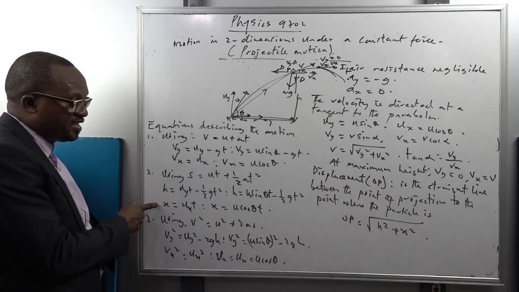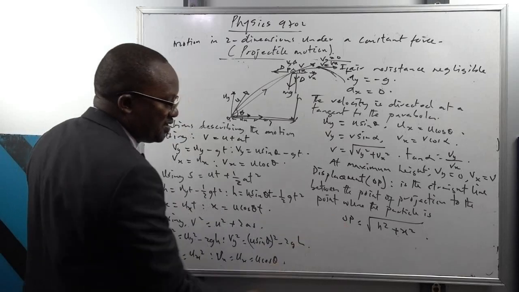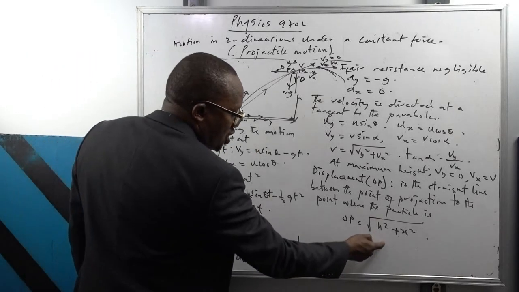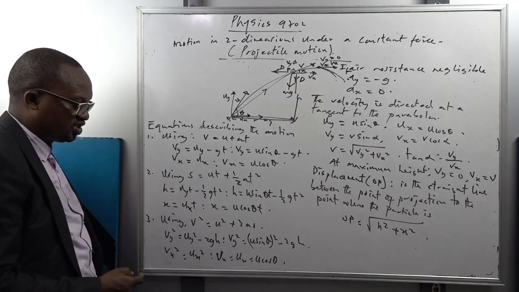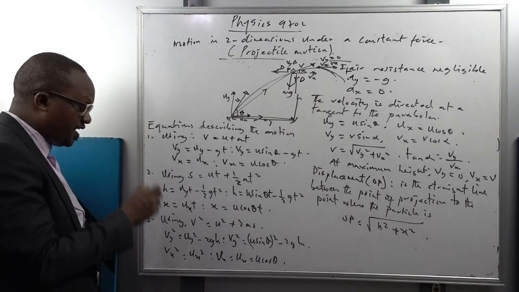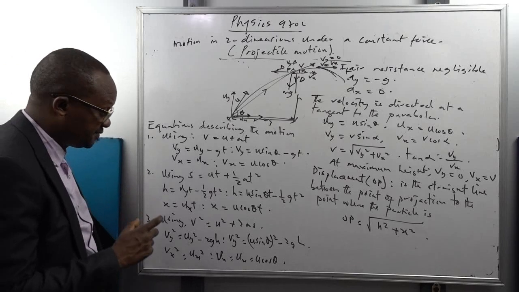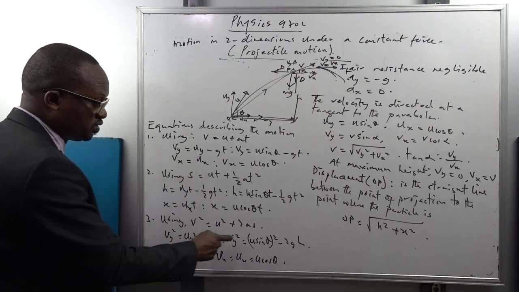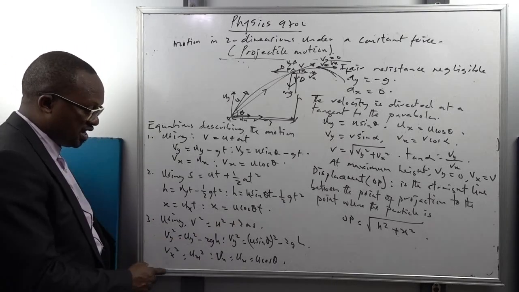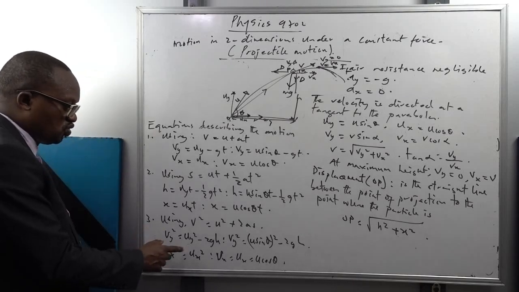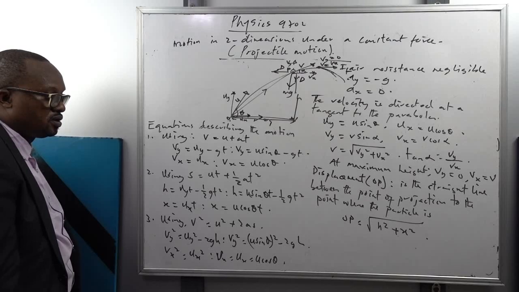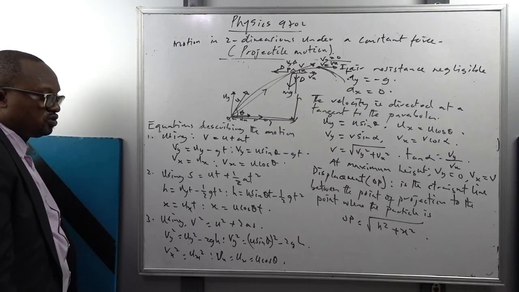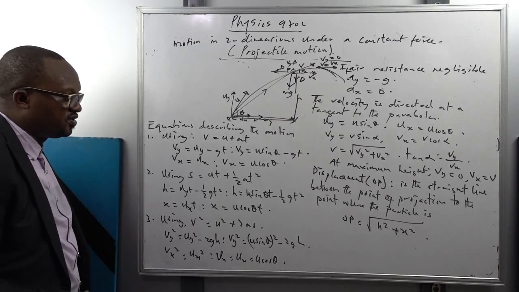So if I now want to find the resultant displacement OP, that will be given as square root of x squared plus h squared. You find your h and your x squared here. Then the vertical velocity at the given position will be given as what? Vy squared equal to uy squared minus what? 2gh. That becomes this. Okay? So what can we learn further from this?